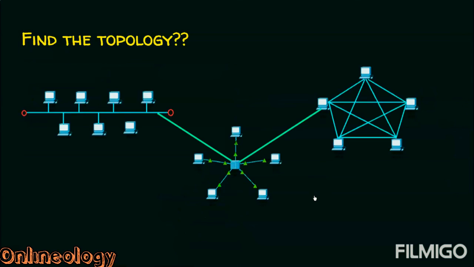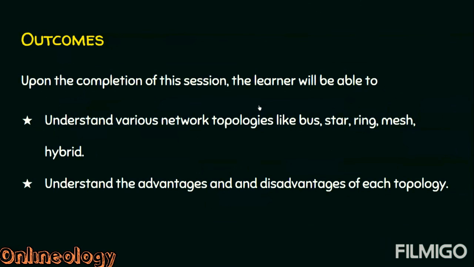Now there is a question for you, but this question need not be answered in a very detailed manner. Just the name of the topology is sufficient. What is the topology shown in the scenario? If you observe, there is a bus topology, there is a star topology, and mesh topology as well. And all networks are connected to each other. Can we give any single name for this topology? Yes, we can. And this is an example of a hybrid topology, where the network can be made of one or more different topologies.